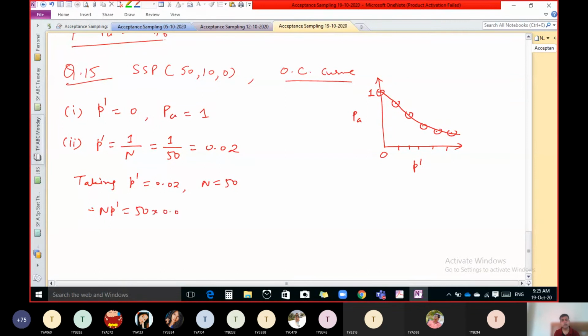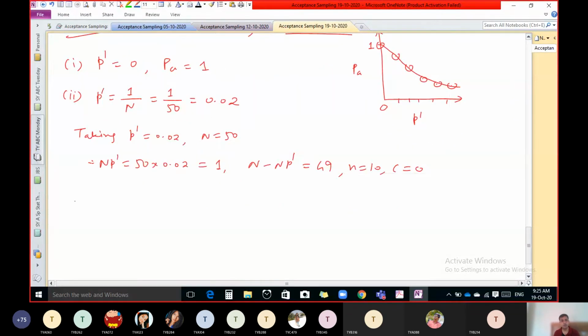50 into 0.02, so we get 1. So capital N minus small n, sorry, capital N minus NP dash is what? 49. Our small n is 10 and C equal to 0. So let us find out probability when P dash is 0.02.